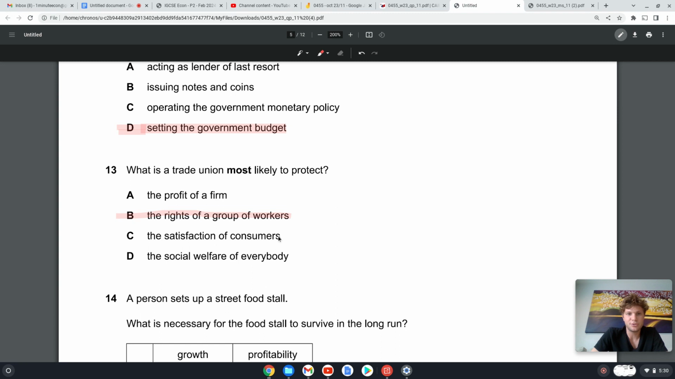Satisfaction of consumers? No, trade unions are not worried about consumers. The social welfare of everybody? No, trade unions are worried about the social welfare of their members.